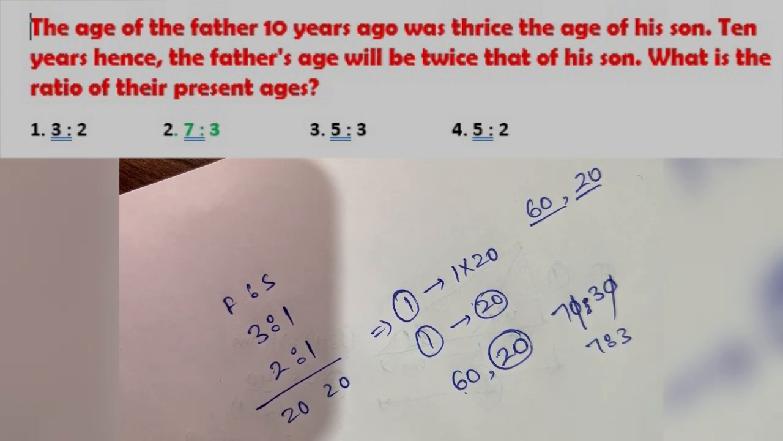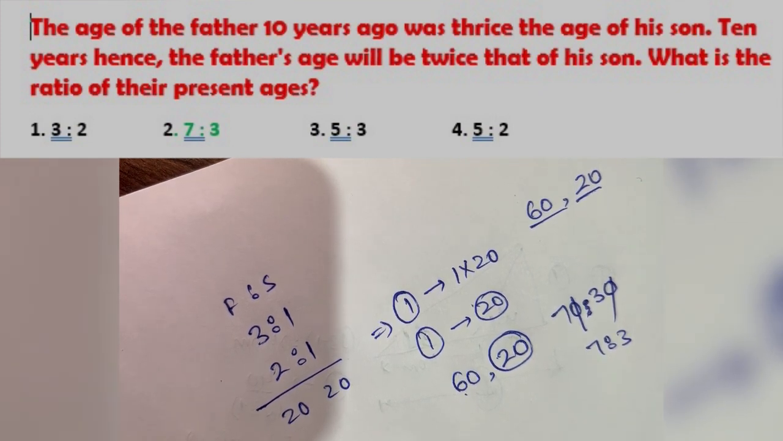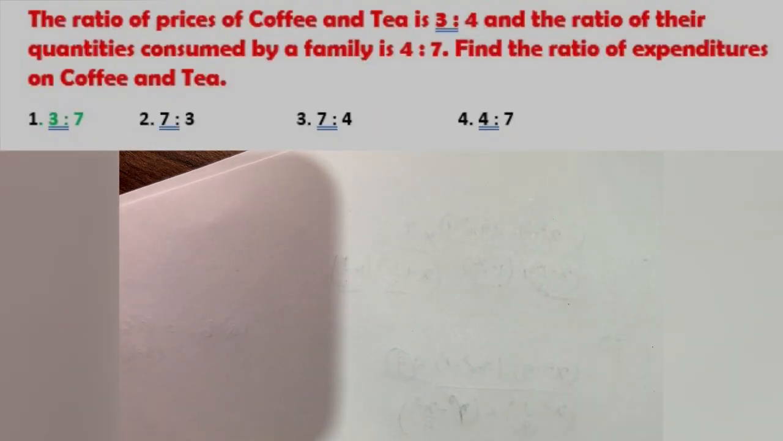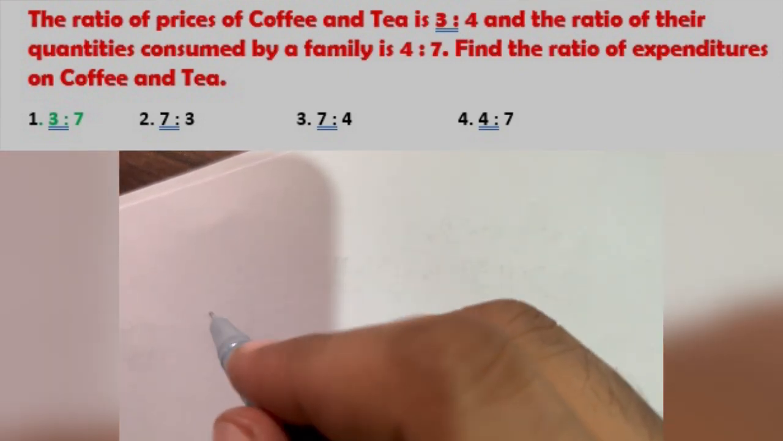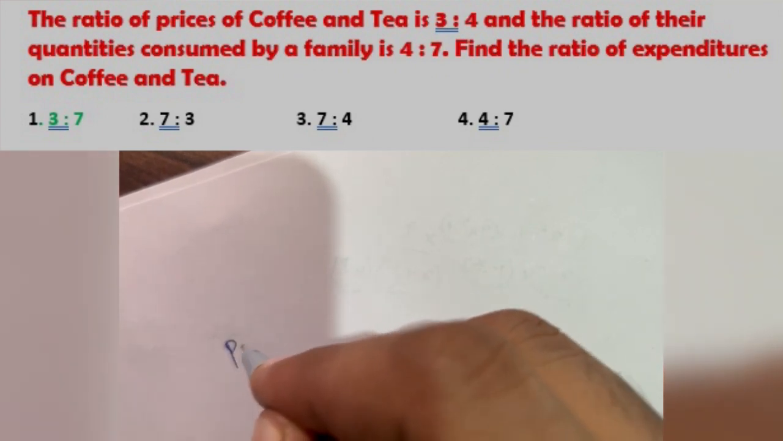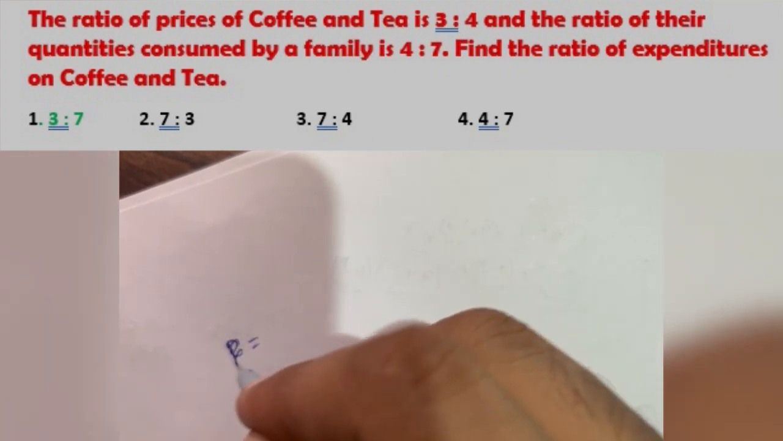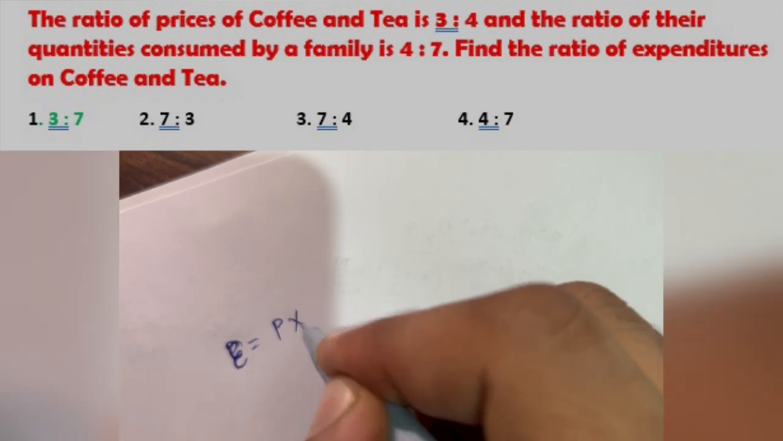Next we have question number 16. What does question number 16 say? That the ratio of the prices of coffee and tea is 3:4, and the ratio of their quantities consumed by the family is 4:7. Find the ratio of expenditure on coffee and tea. So it was a simple formula-based question, where expenditure is given as price into consumption.